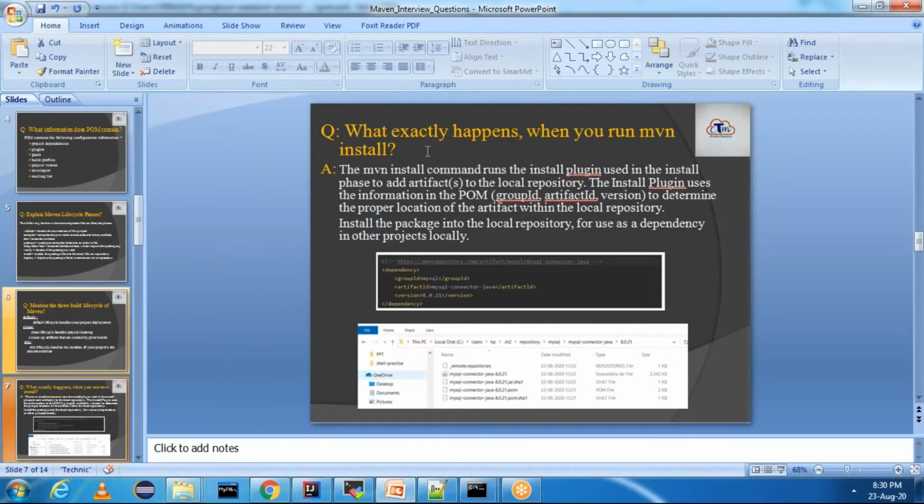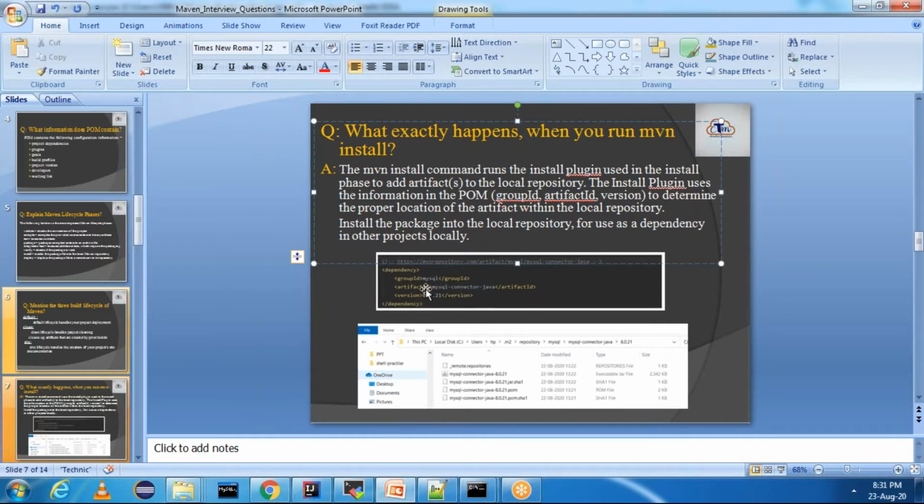Next, what exactly happens when you run mvn install? This is also a very important question. Most people will ask this question. What exactly happens when we run the mvn install command is, it will run the install plugin which is used in the install phase to add artifacts to the local repository. For example, if you take the MySQL connector Java dependency, it will use this group ID, artifact ID and version, and it will download that dependency and keep it in your local repository.